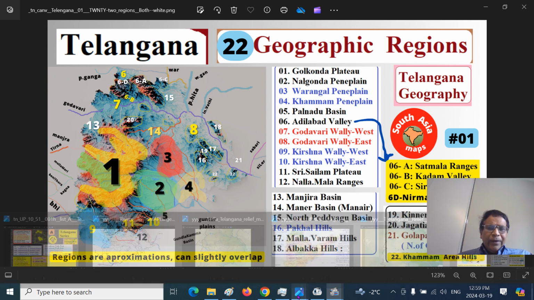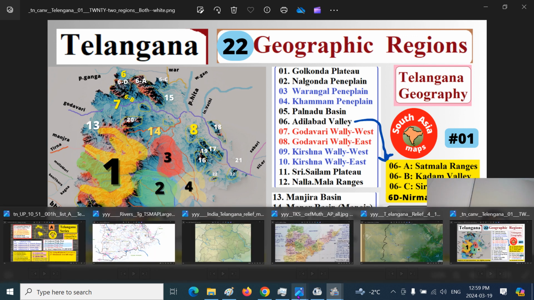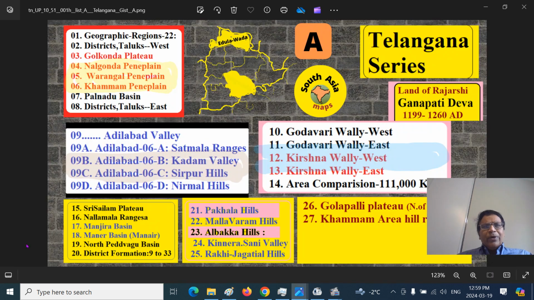Previously, I have posted in many provinces. So this is the Telangana series. We are at Geographic regions. I have delineated roughly 22 or so major geographical regions. I will talk about them today.